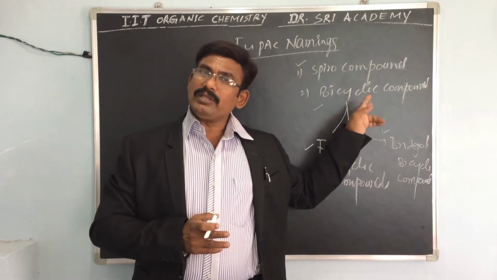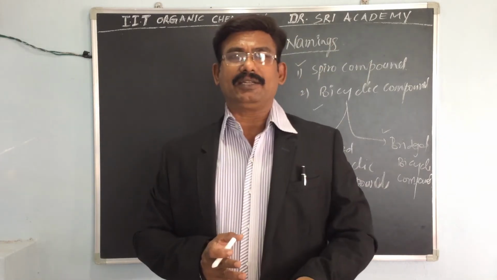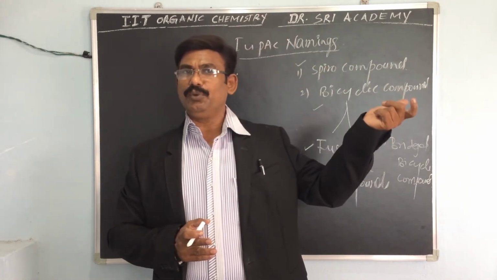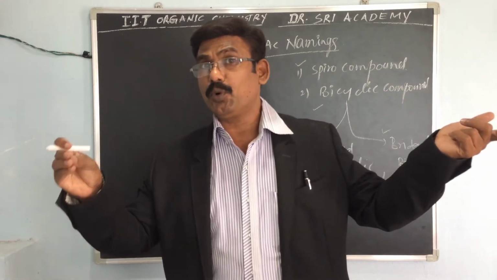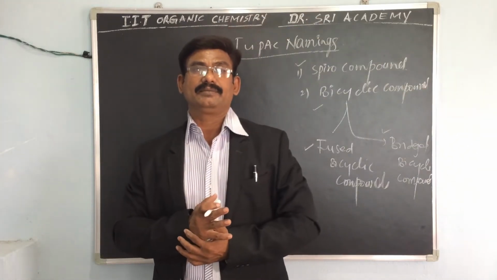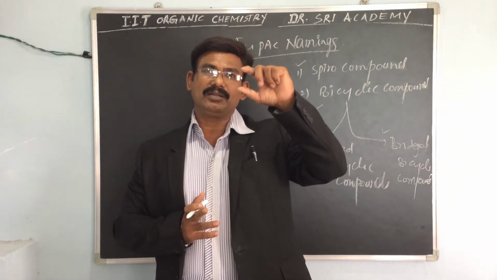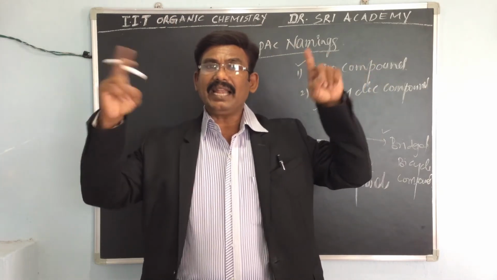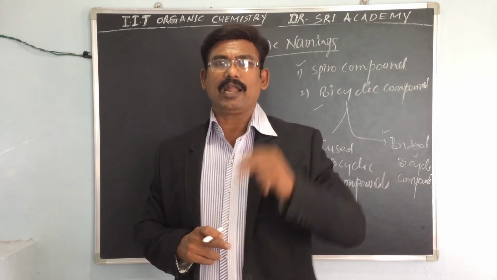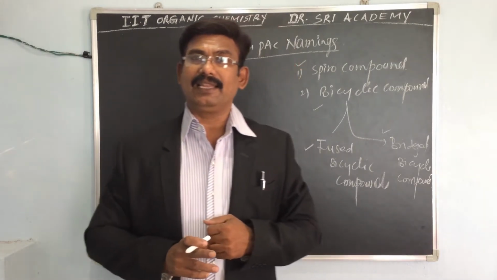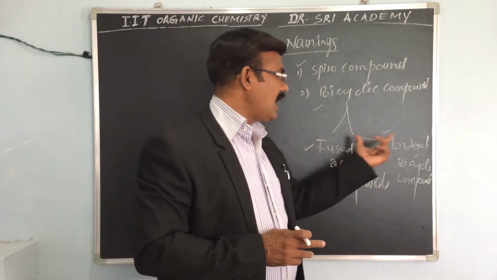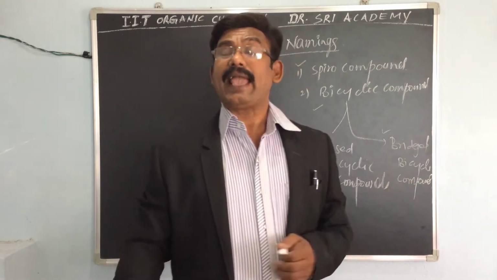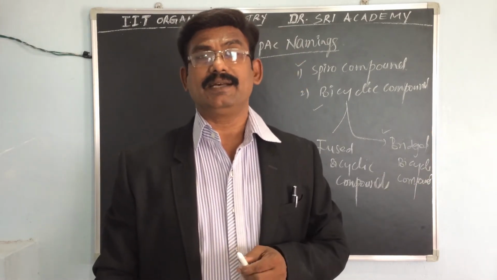If both the rings are connected through two carbon atoms, not a single carbon atom, for example one is cyclohexane or cyclobutane and another is cyclopentane or cyclopropane, connected by two carbon atoms. Spiro means two rings connected at a single carbon atom. Bicyclic means two rings connected through two carbon atoms, either fused ring or bridge type. We will discuss the examples. Those examples are very, very important.